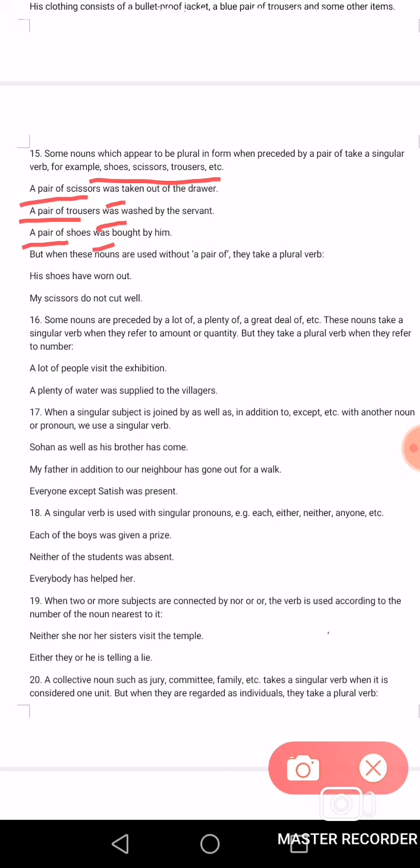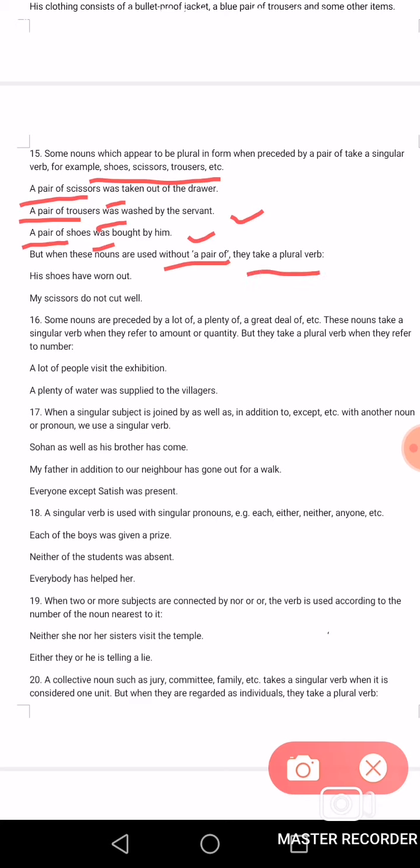A pair of scissors was taken out of the drawer. A pair of trousers was washed by the servant. A pair of shoes was bought by him. But when these nouns are used with a pair of, they take a plural verb.